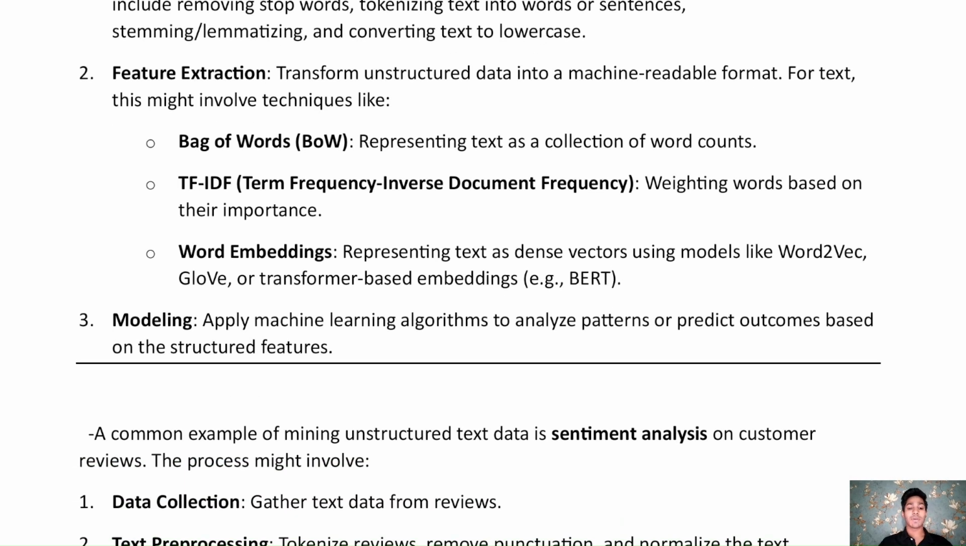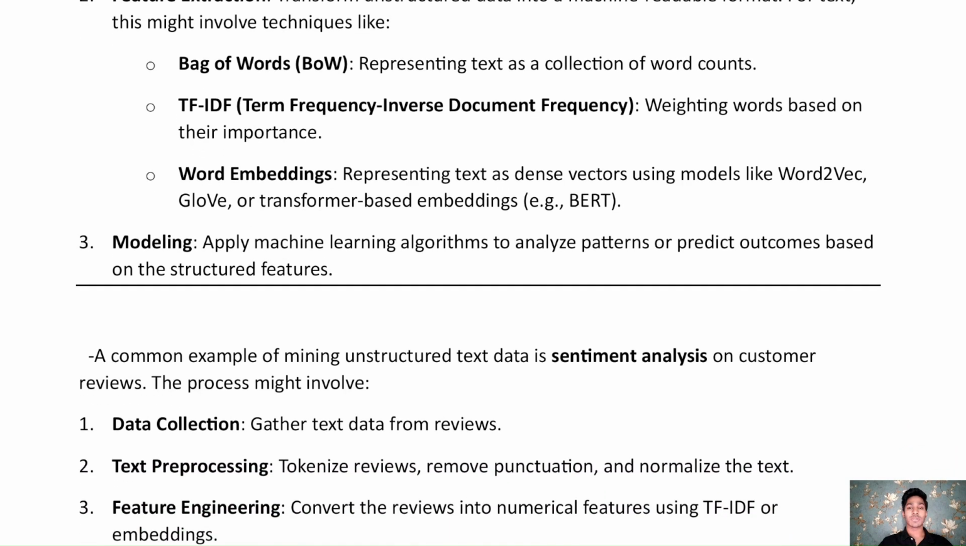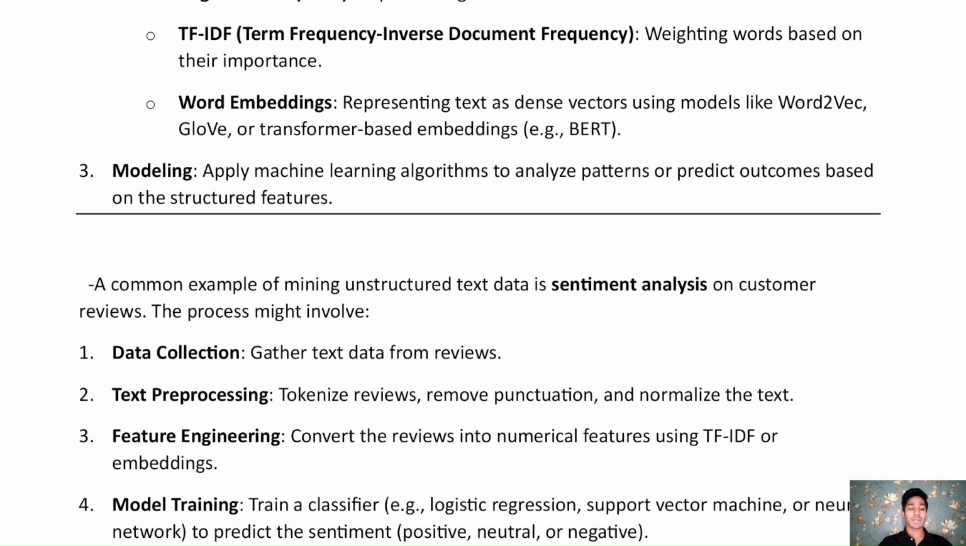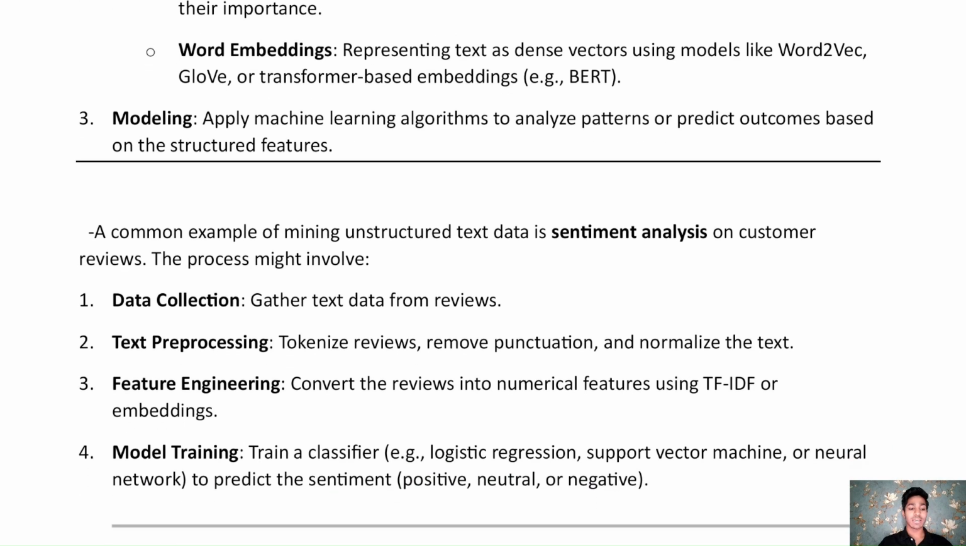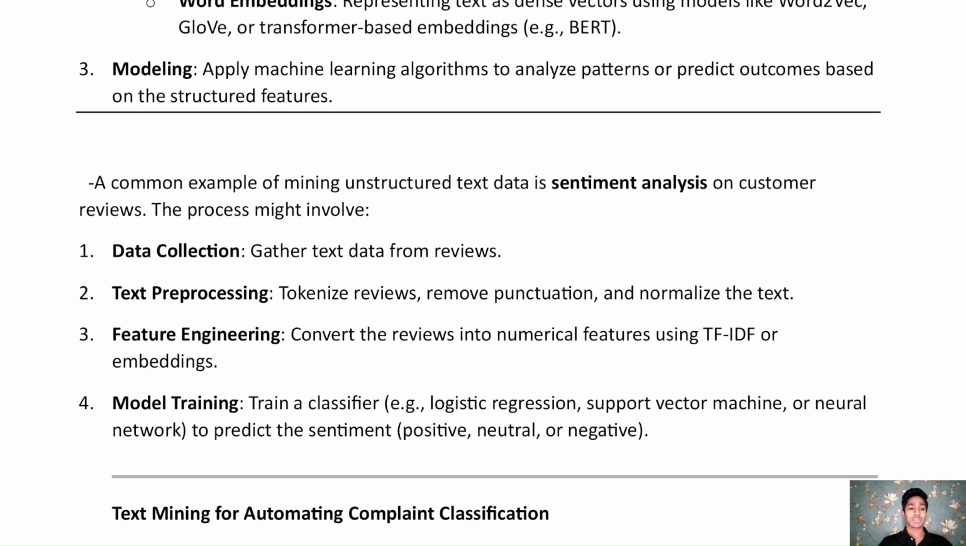Then we have a common example of mining unstructured data: customer reviews. The process involves data collection, text pre-processing, text feature engineering, model training, etc. In text collection, we gather text data from the reviews, and then we pre-process. Pre-processing involves steps such as cleaning, transformation, reduction, etc. In this, we tokenize reviews, remove punctuation, and normalize the text. Normalization includes further steps which we will discuss further in the video.